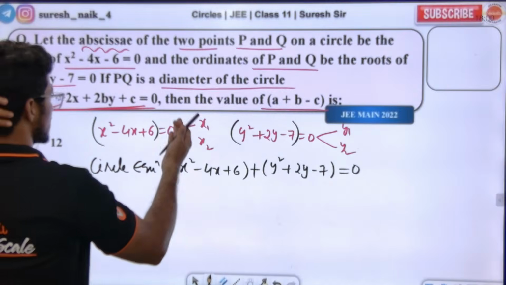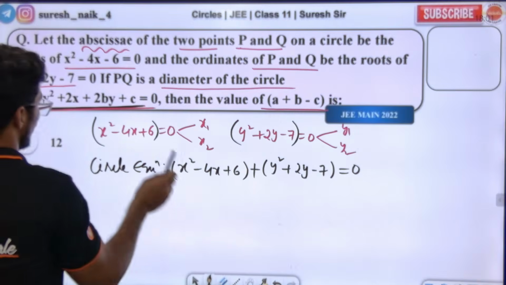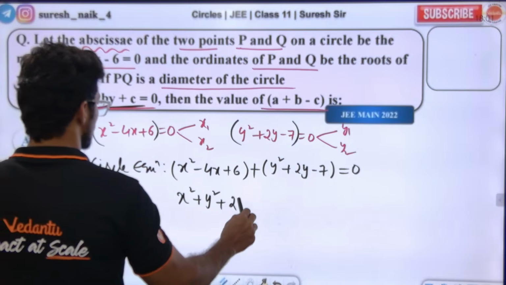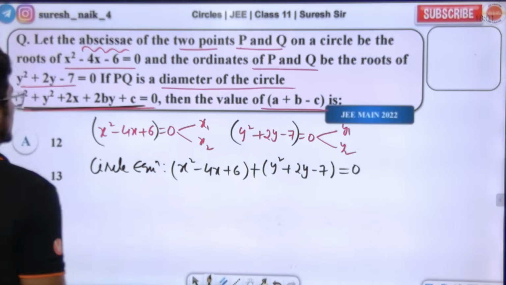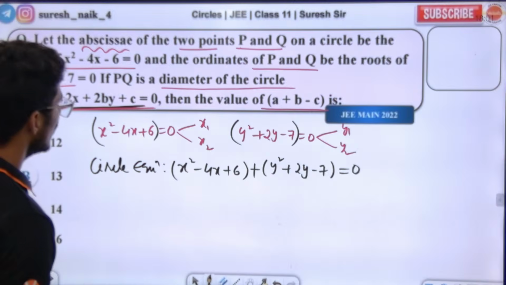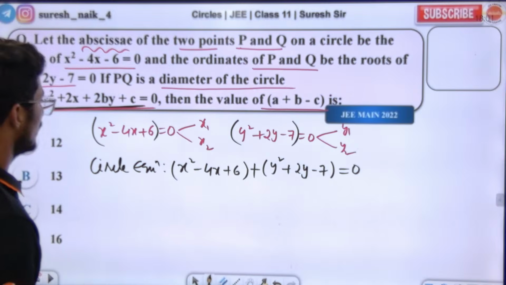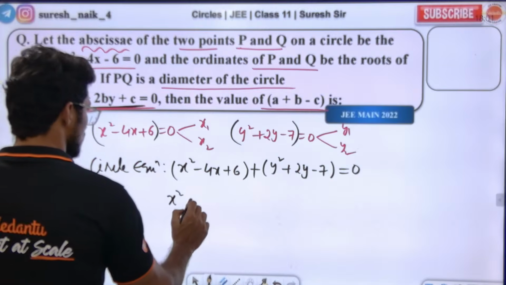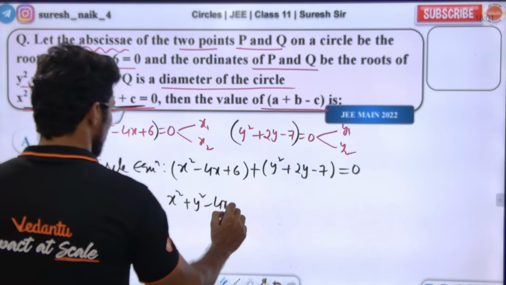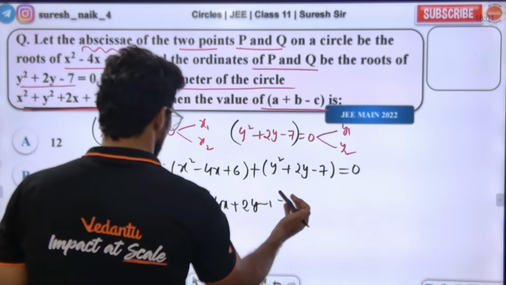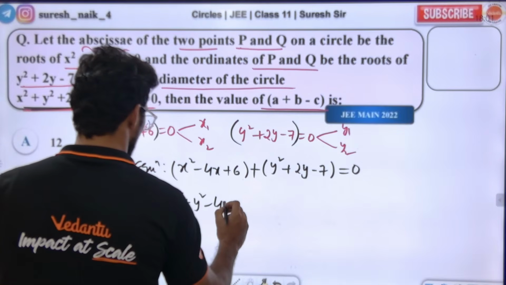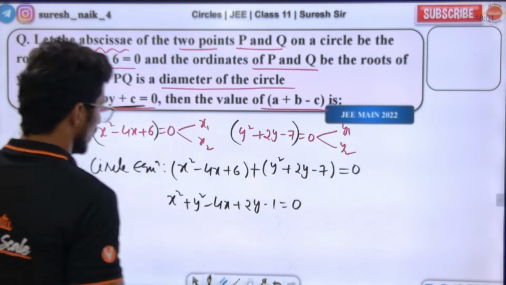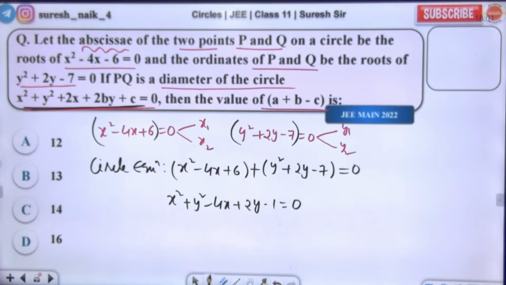Yes or no? You need to compare this equation with the general one: x square plus y square plus 2gx plus 2fy plus c. Everybody listen to the class. Sum and solve this: x square plus y square minus 4x plus 2y minus 1 is equal to 0. Yes or no? 100% yes, sir.